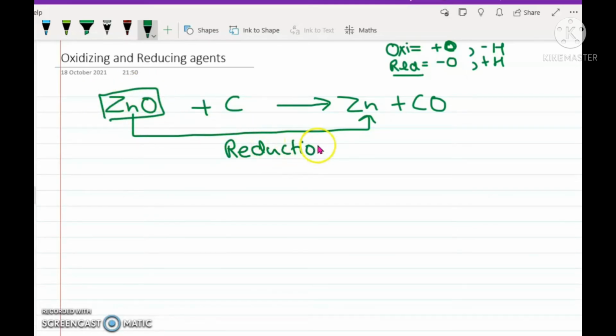The substances which are gaining oxygen are undergoing oxidation, so over here carbon is undergoing oxidation.